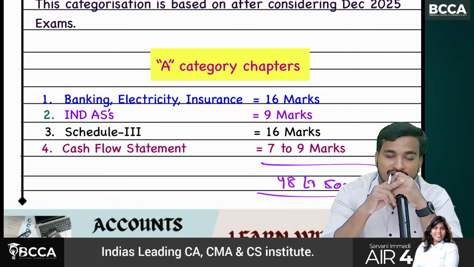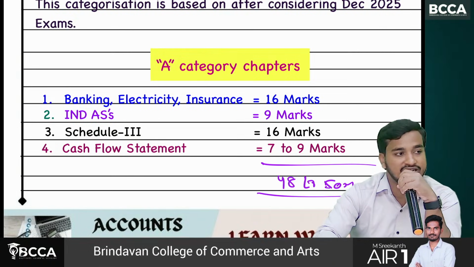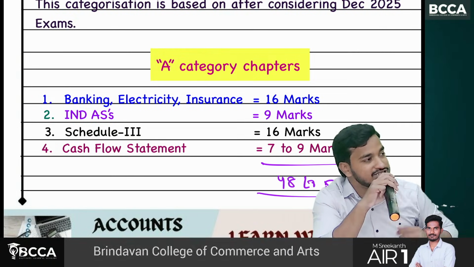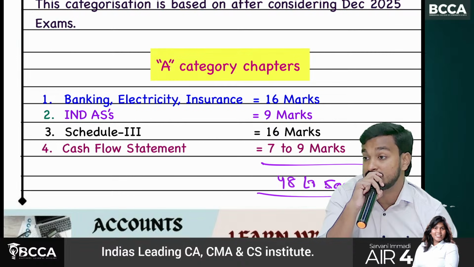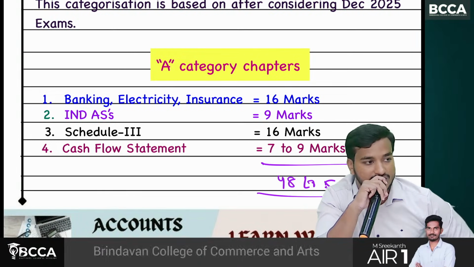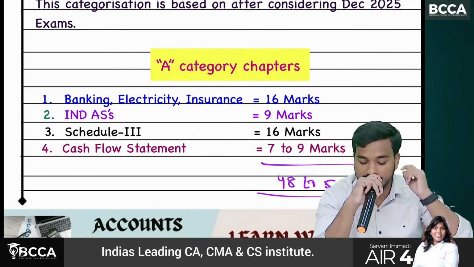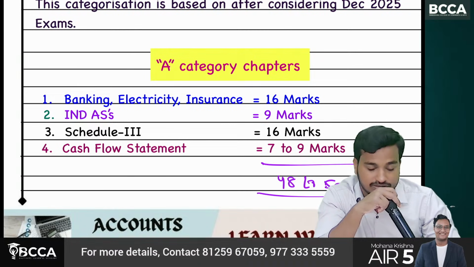Okay? So at least, this is the first class of our interaction. At least try to remember how many chapters we are going to discuss. Out of those chapters, which chapters come under A category? At least they are important. So tell me, what are the A category chapters?